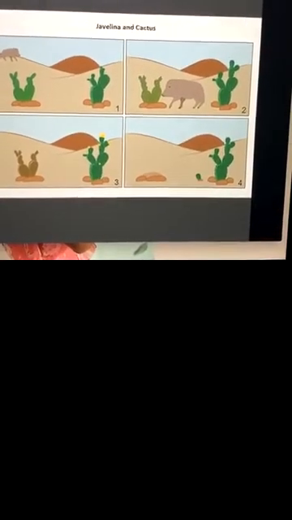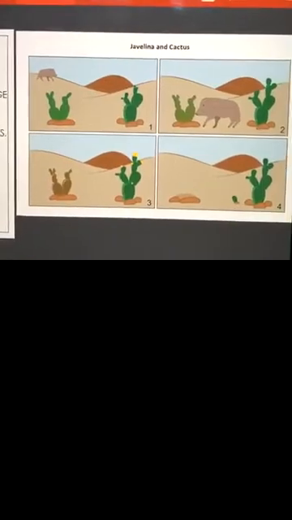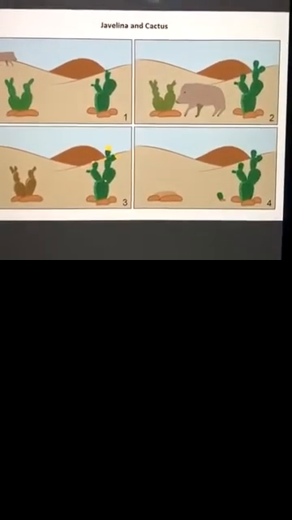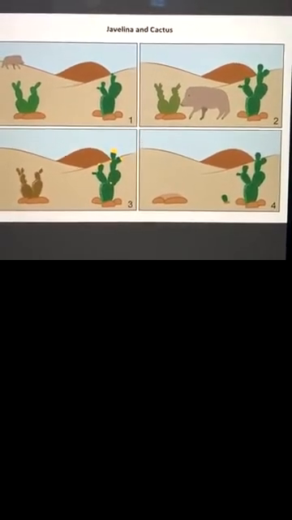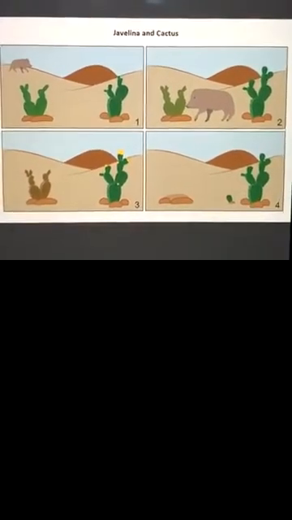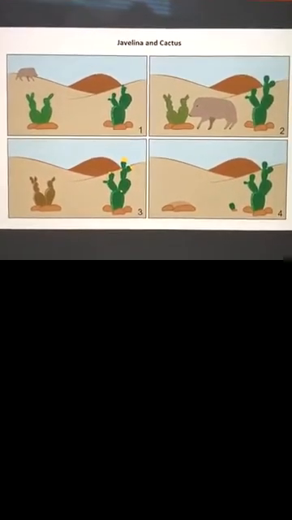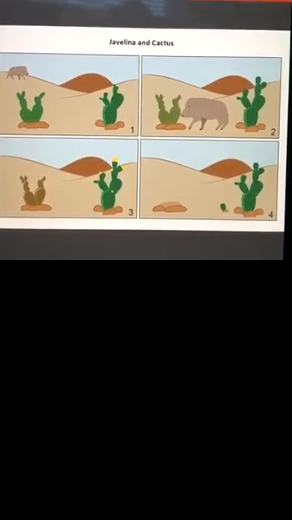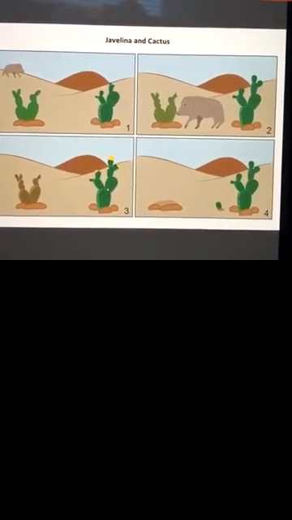Question number 9, again, was another long question, but they pretty much wanted to know, how did the different trait help the cactus survive and reproduce? So how did having needles help that cactus survive? It didn't. Oh, the javelina didn't want to eat it because it would hurt him. Beautiful job. So for question 9, you should have the javelina did not want to eat that cactus because it would hurt the javelina.